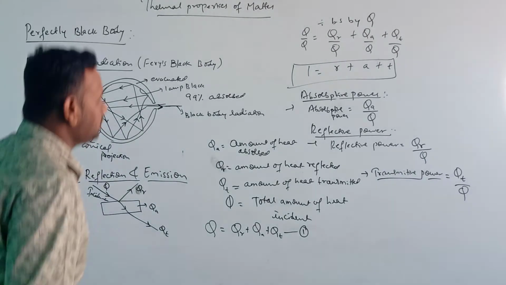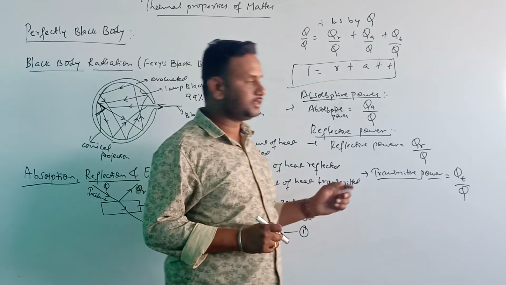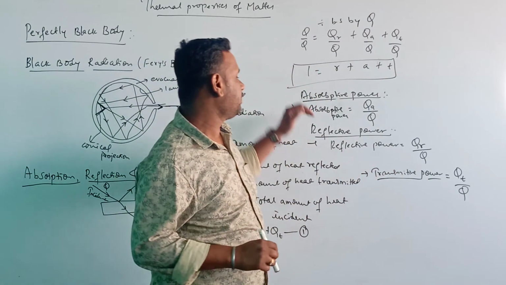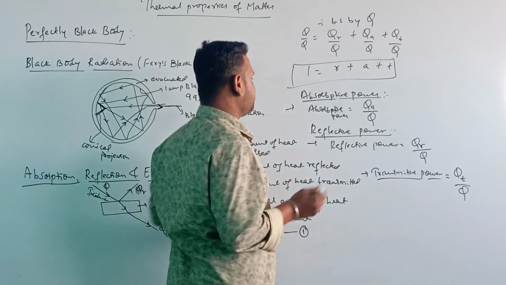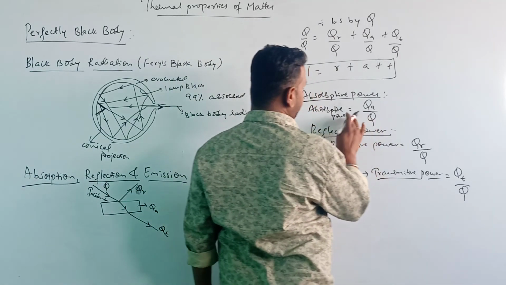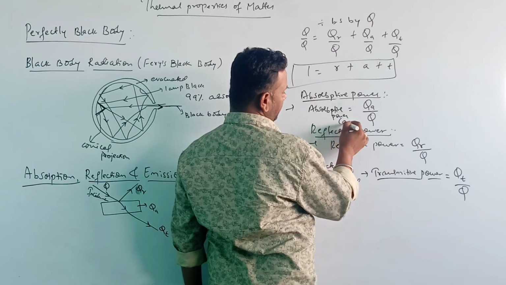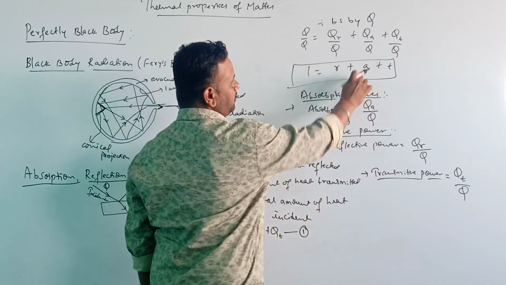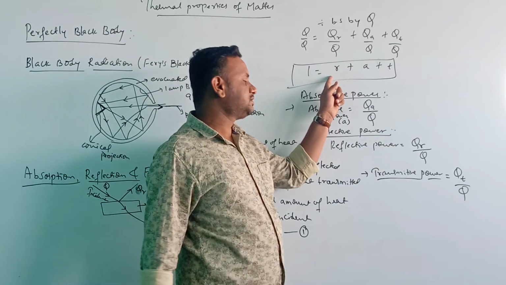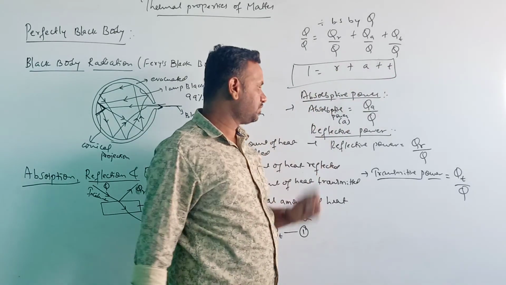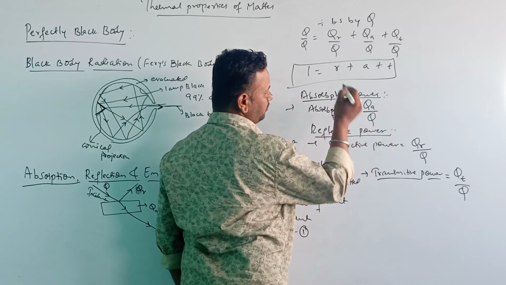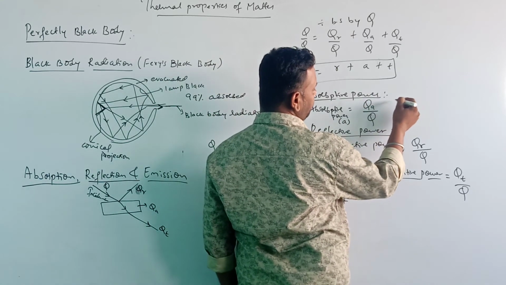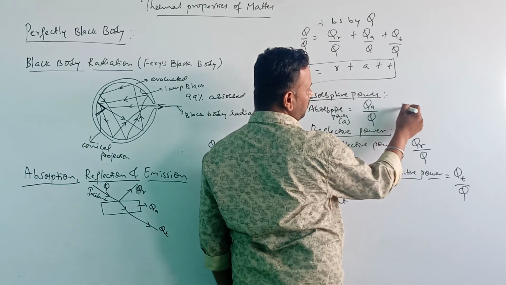And one more thing here, dear students, I forgot to tell you. Absorptive power for a perfectly black body is denoted by capital A. Here I have written absorptive power A, R means reflective, T means transmittive. So A is equal to QA by Q. Here absorptive power for a perfectly black body is always unity.